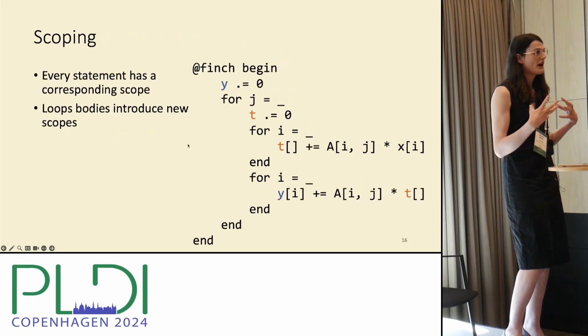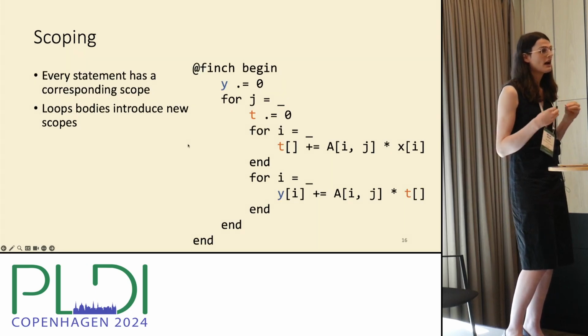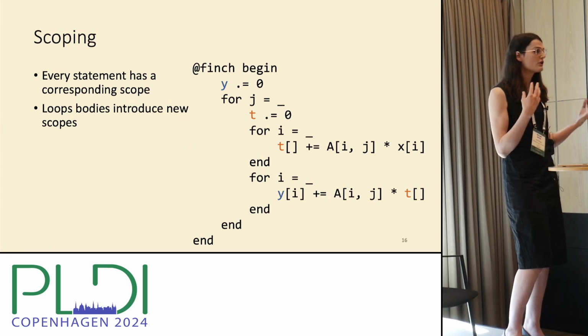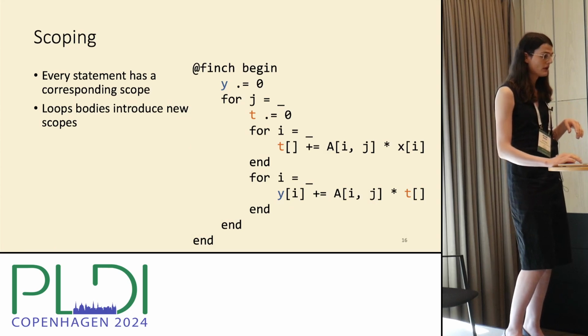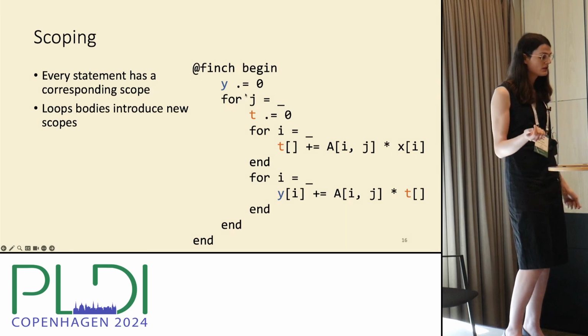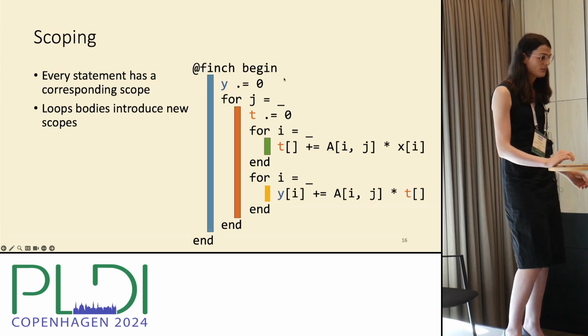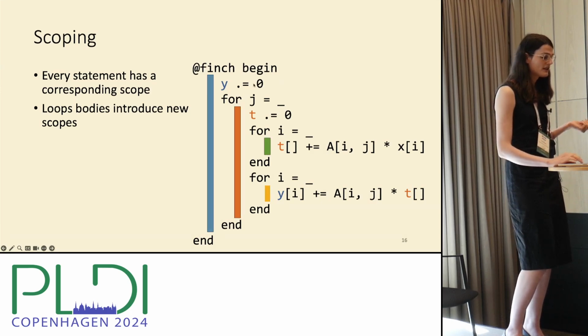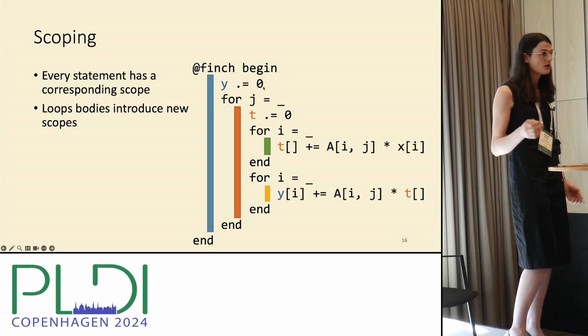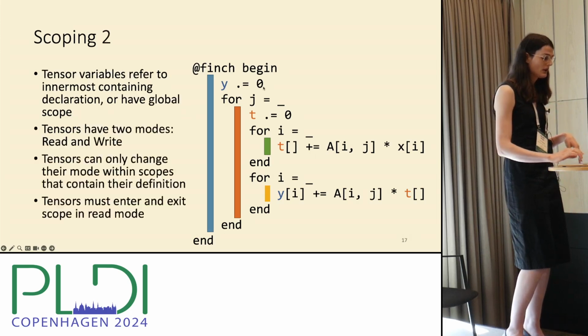There's a question about, in a program like this, how do all of those structures interact with their various usages as we move through the program? So to do this, we introduce a little bit of scoping. We say every statement has a corresponding scope, and loop bodies are going to introduce new scopes. So here, we have these dot equal, which specify tensor declarations. They set everything to 0, and they define the tensor in the scope.